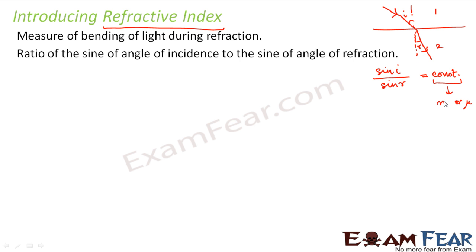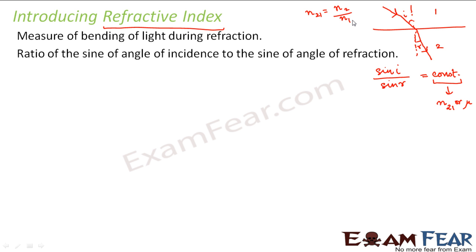So when I talk about this refractive index, it is always denoted as n21. That means the refractive index of medium 2 with respect to medium 1, right? So when I say n21, that means the refractive index of medium 2 with respect to medium 1. So refractive index is always with respect to something else, right?